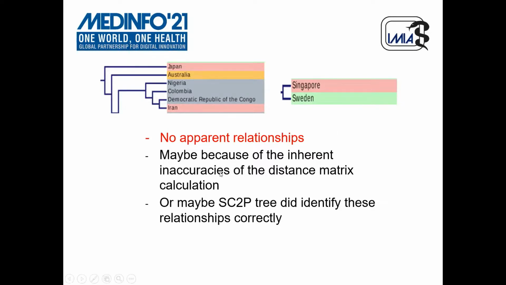We thought of two reasons. The first is that there are some inherent inaccuracies in our distance matrix calculation. Or maybe what our phylogenetic tree uncovered is true. However, there was no record of such transmission at that time, so we couldn't find the story behind the transmission there. A further investigation might prove handy in this case.